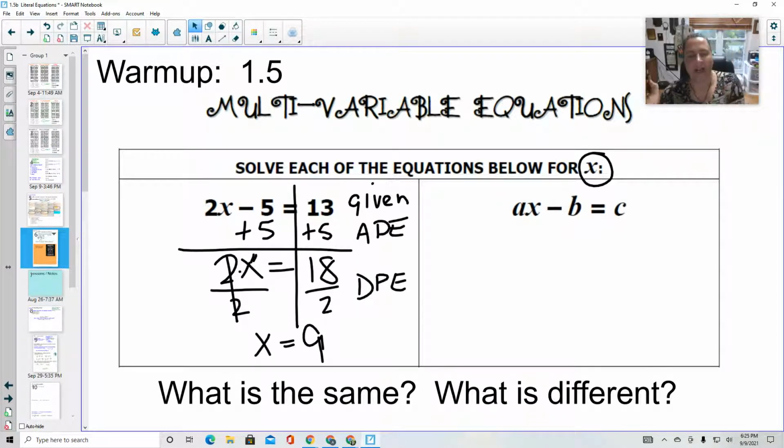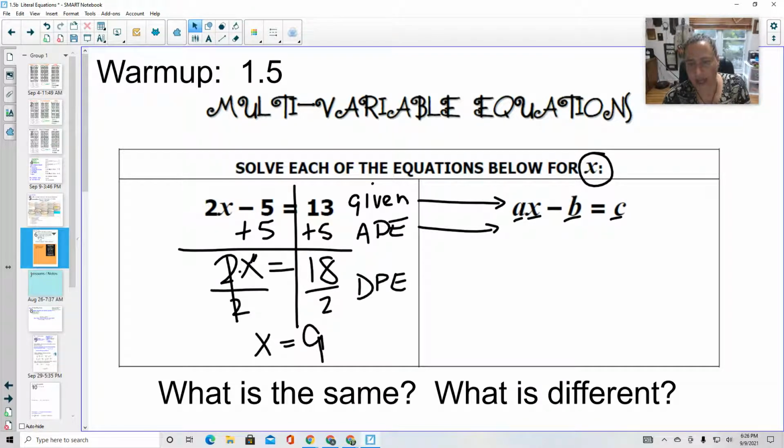There we go. All right, in this other one, it's actually the exact same equation, except that instead of 2, I have an a. The x is still an x. Instead of a 5, I have a b, and instead of a 13, I have a c. I'm going to do the exact same steps.